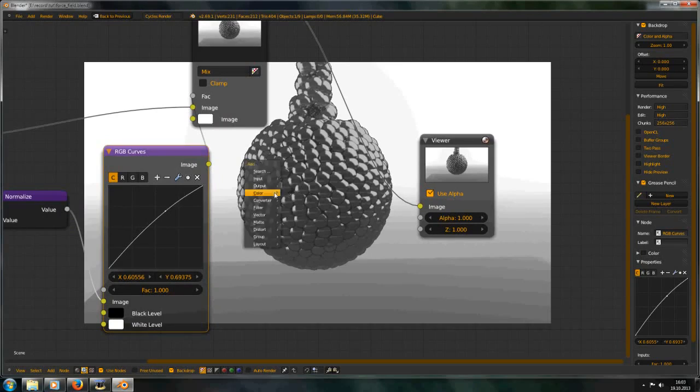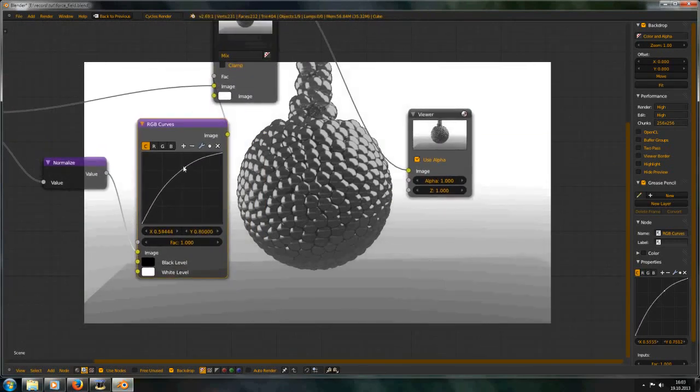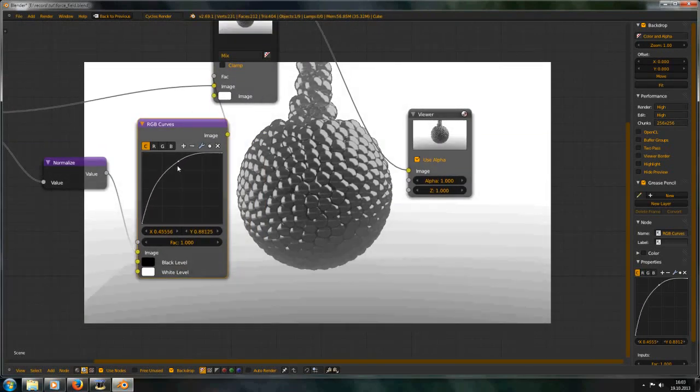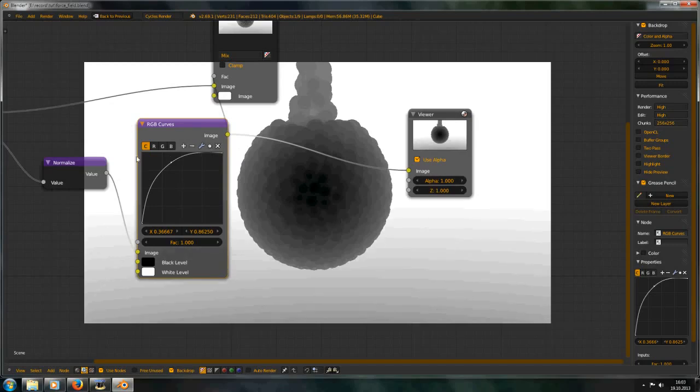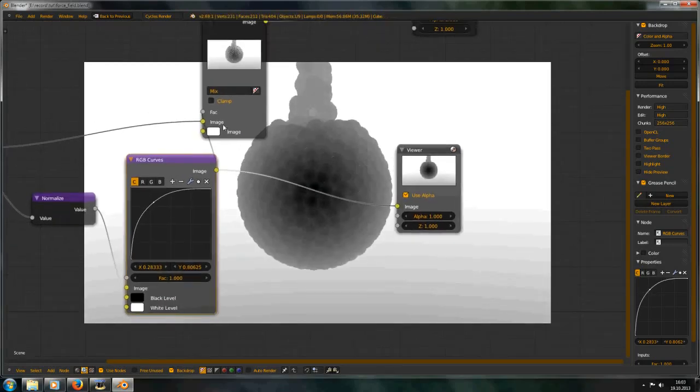You can add this with Shift A and Color and RGB Curves. Then you can increase the contrast a little bit, and you see here it starts to add a little bit of this. That's too much, so now.